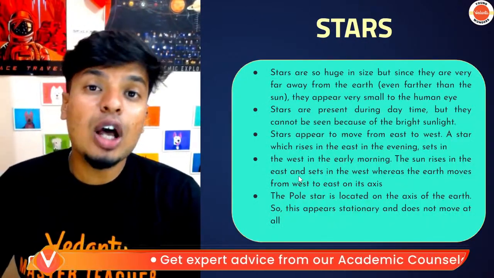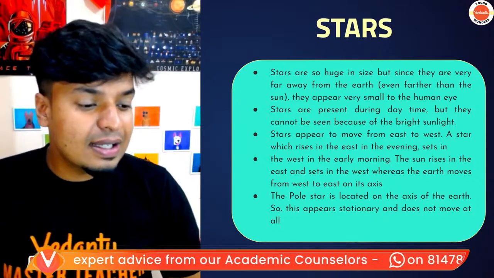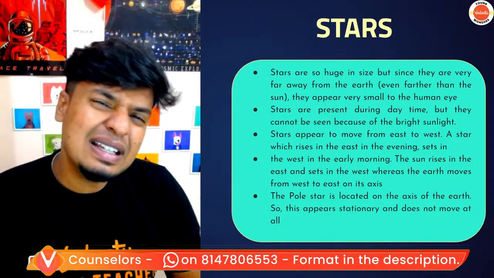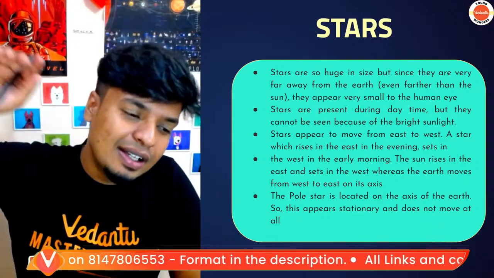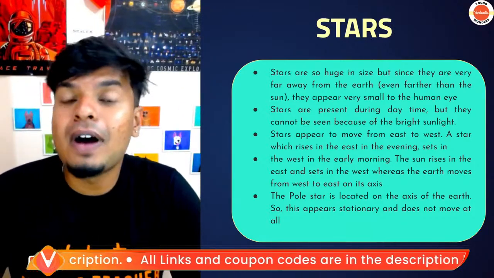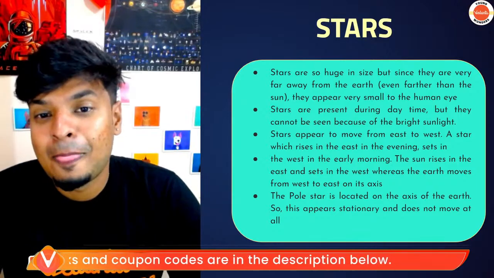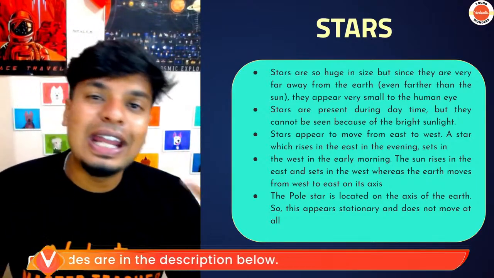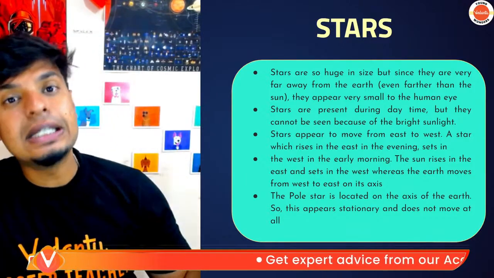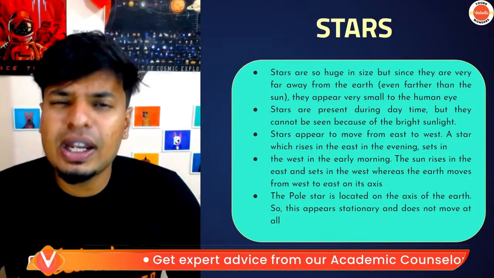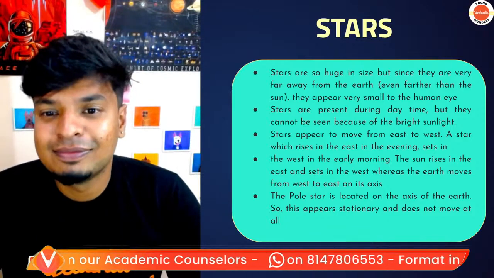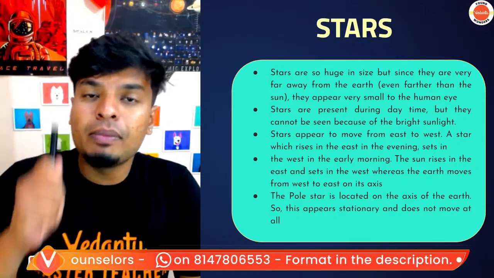Now, stars are so huge, guys. Our sun is also a star. See how huge the sun is, right? But since stars are very far away, they only seem very small. They're very far compared to the sun also. Stars are present all the time, daytime, nighttime, all the time, but in the daytime we are not able to see them because of the sunlight. Sunlight is so bright. How will you see tiny stars? You can't, right? Stars appear to move from east to west.